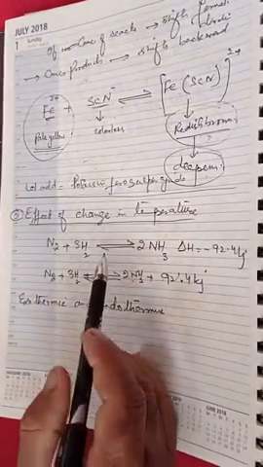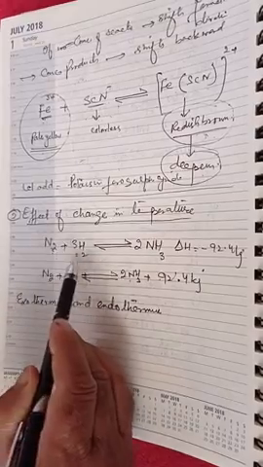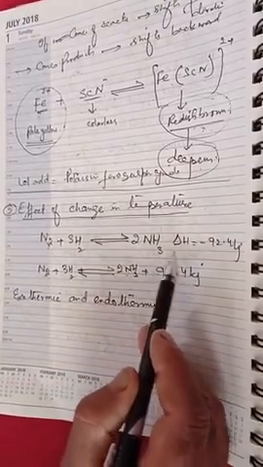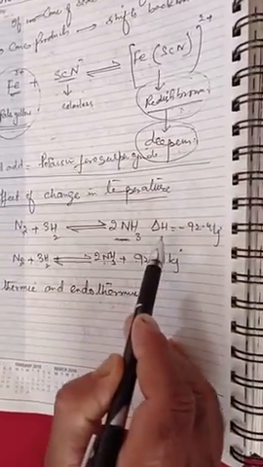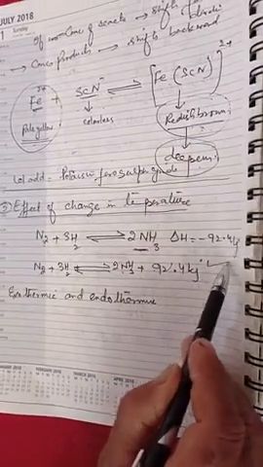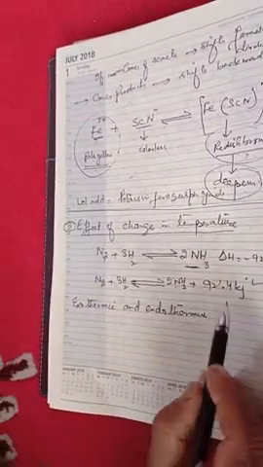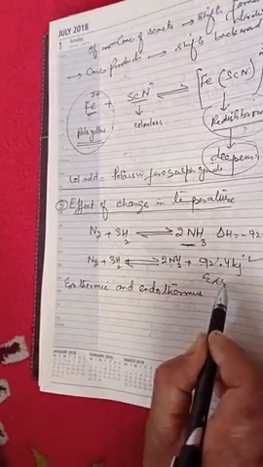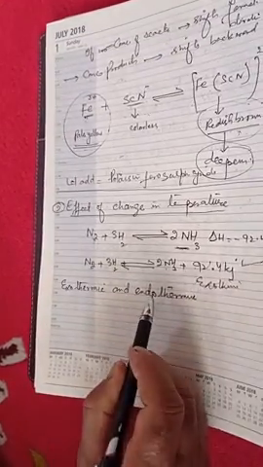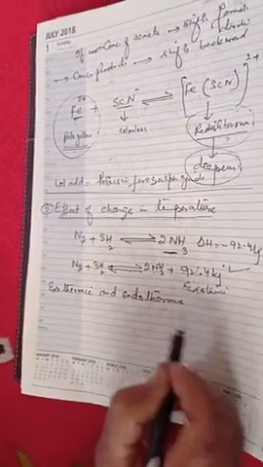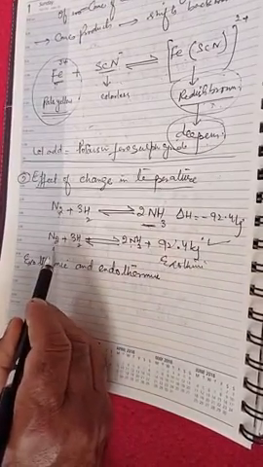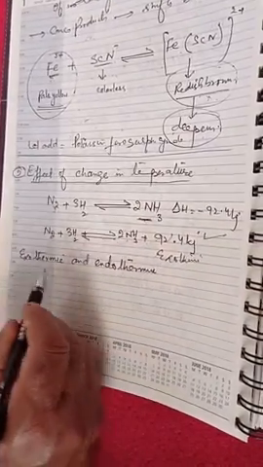So I have taken this reaction: N2 plus thrice H2 gives twice NH3. This formation of ammonia is exothermic. 92 kilojoules of energy are produced by the formation of ammonia. So this is an exothermic reaction, and the backward reaction will be endothermic. Now, to this reaction at equilibrium, if we increase the temperature,